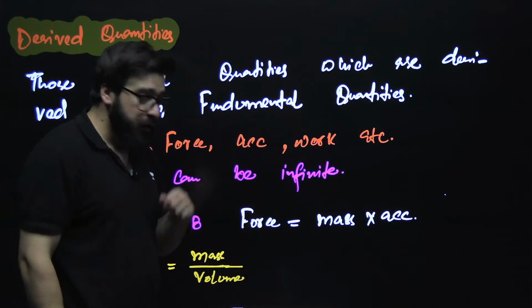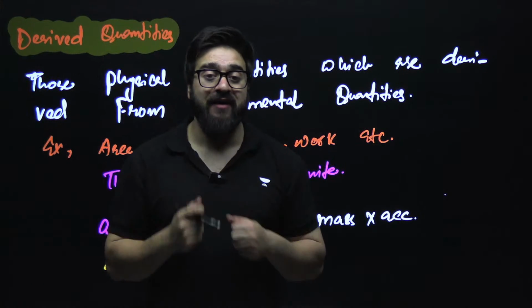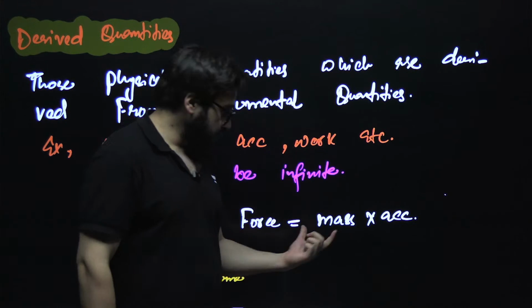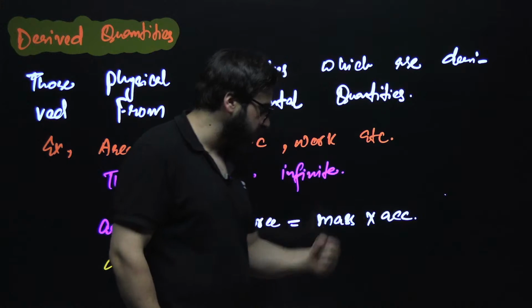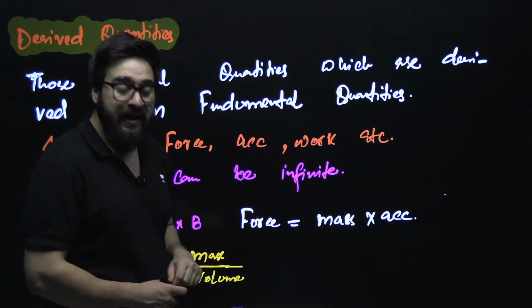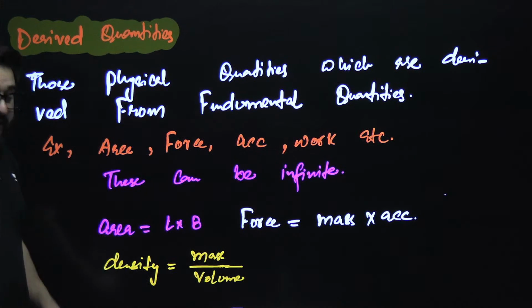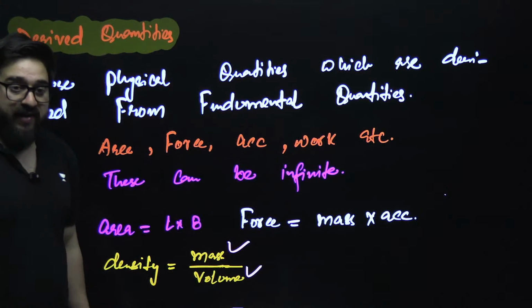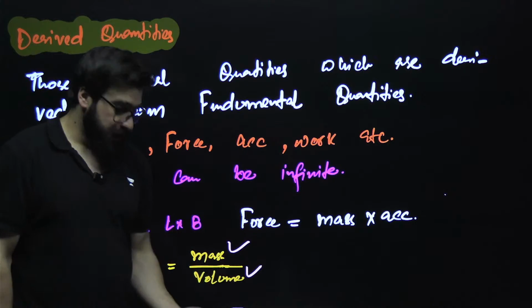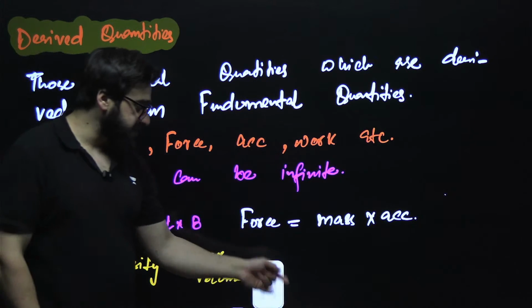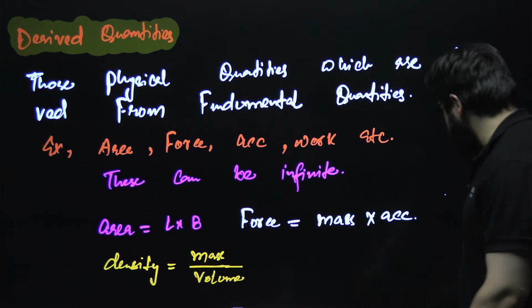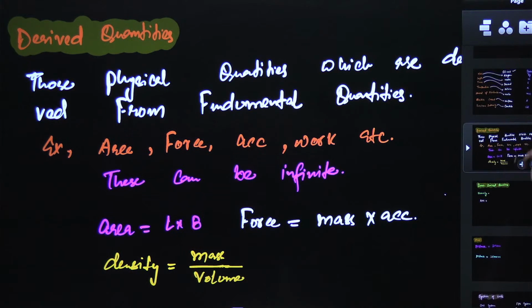Similarly, sir, force is also a derived quantity. It is derived from mass and acceleration. When you multiply mass with acceleration, you get force. Similarly, we say density. Density is mass divided by volume. When you divide mass by volume, you get density. So we say density is also a derived quantity. Okay.